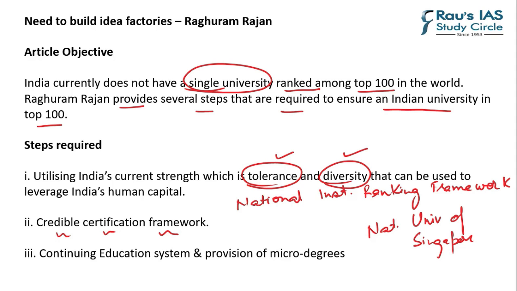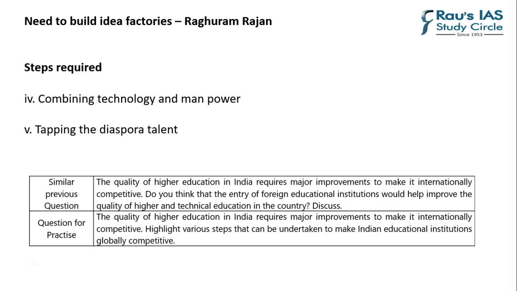Let's move further. Step 4 is combining technology, which has been the mainstay for education, with manpower. An example would be using modern technology to skill India under the Skill India program, which Raghuram Rajan cited. And last but not the least is tapping the diaspora talent. International academia has huge talent from the Indian diaspora, apart from business, R&D and other fields, which can be tapped in Indian academia in various capacities.